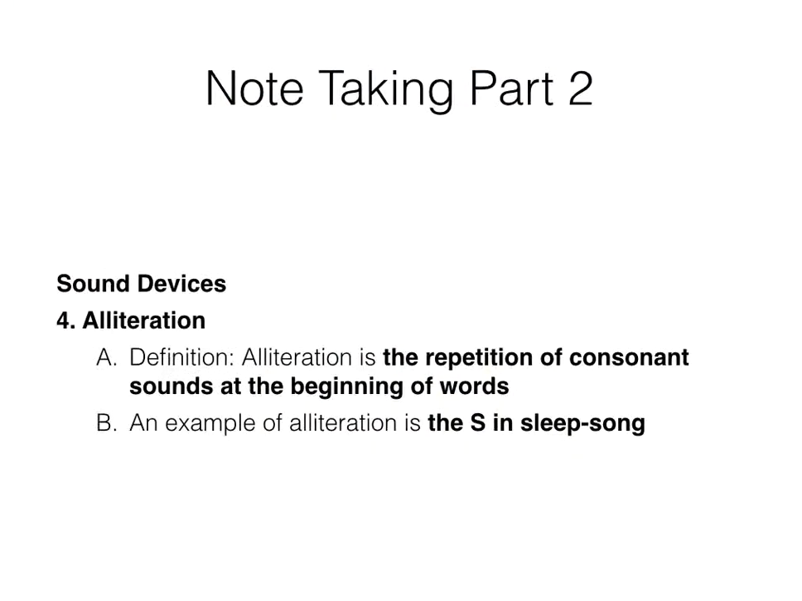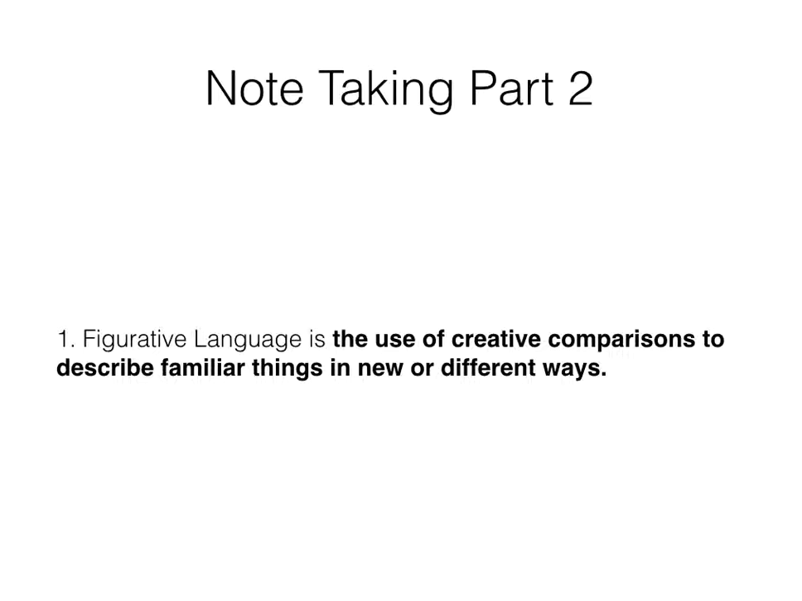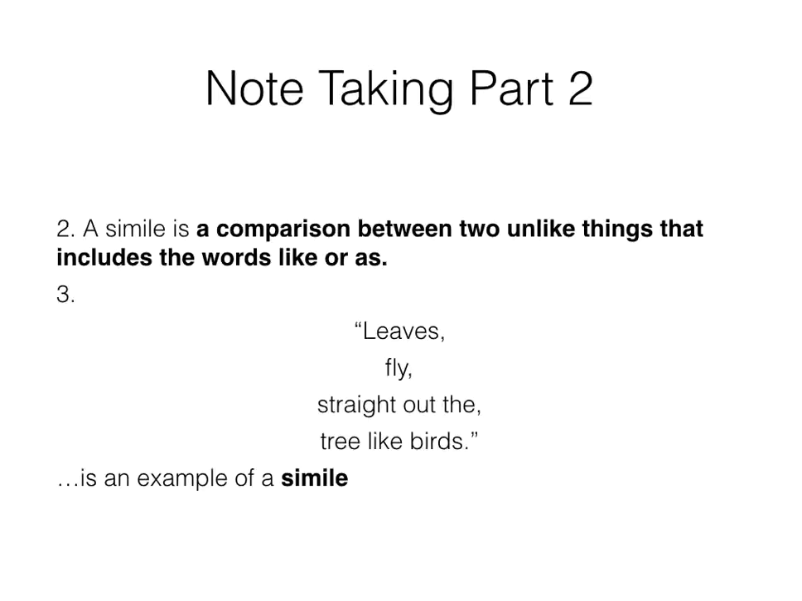Now we're going to do a recap of some of the figurative language that we learned earlier. Figurative language is the use of creative comparisons to describe familiar things in new or different ways. A simile is a comparison between 2 unlike things that includes the words like or as. So our example for this is: Leaves fly straight out the tree like birds. So we see the word like, which makes this a simile, comparing 2 things.